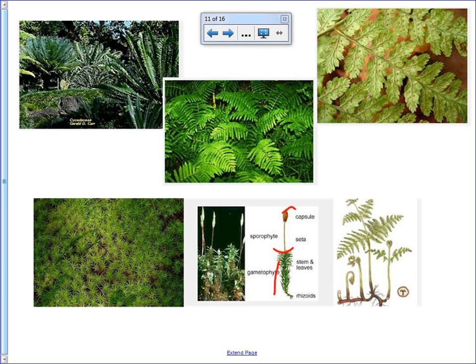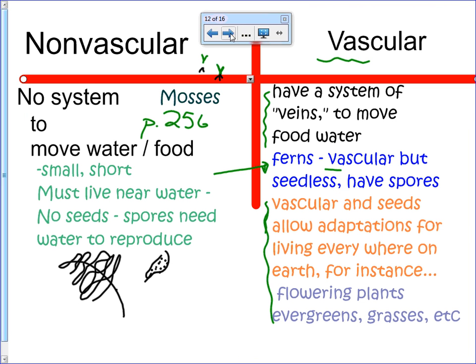Here's a fern, and one of the ways ferns can reproduce is by those underground roots, or on the bottoms of the leaves. It's a little hard to see here, but these are the little dots. Those are the spore cases, and there are some different pictures of ferns. Ferns are a fairly primitive plant. They've been around forever. I think that is everything.